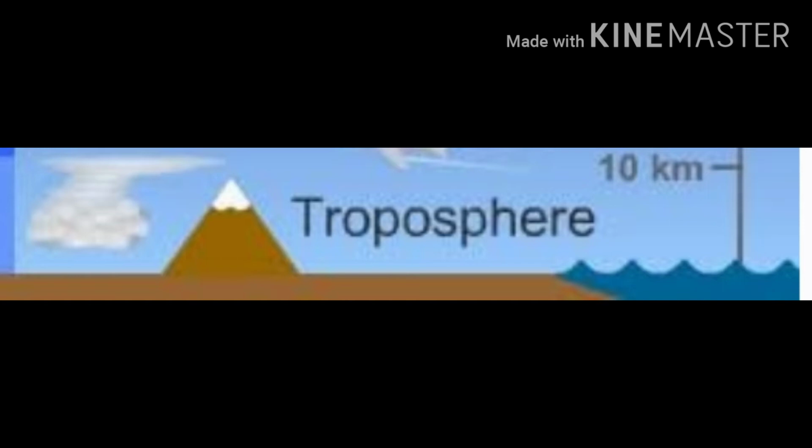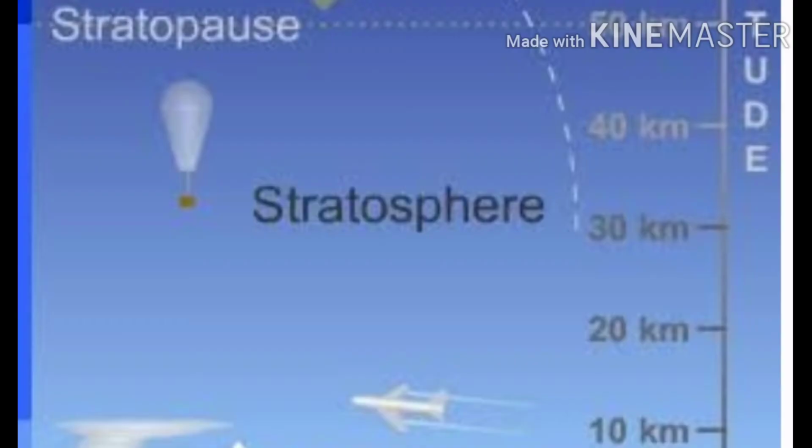Okay, now the next layer, the second layer, is the stratosphere. Stratosphere lies just above the troposphere. You can see in the image, is it? And it extends from a height of about 10 kilometer to 50 kilometer.